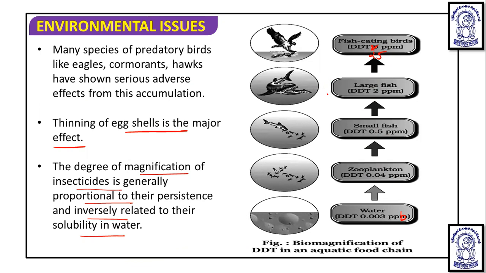These pollutants generally get accumulated in the fat-containing tissues of the organism. The figure shows biomagnification of DDT in an aquatic food chain. In this manner, the concentration of DDT increases at successive trophic levels. It starts at 0.003 parts per billion and ultimately reaches 25 parts per million in the fish-eating birds